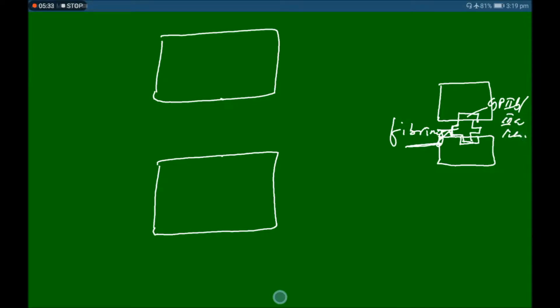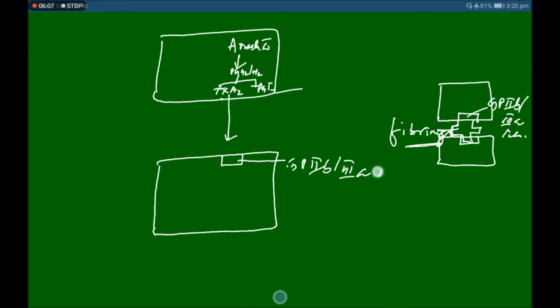When there is arachidonic acid generation, from arachidonic acid you have prostaglandin G2 or H2, and from this you have thromboxane A2 and also prostaglandin I2. Thromboxane A2 helps in expression of the GPIIb/IIIa receptor on the platelets.